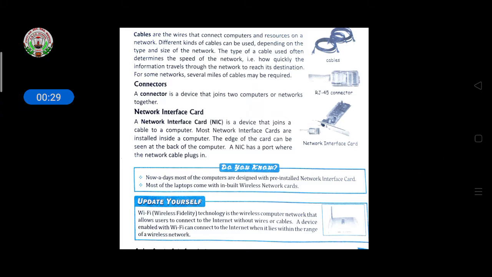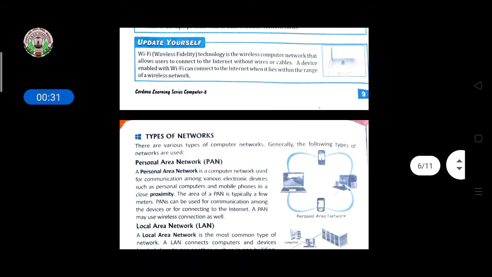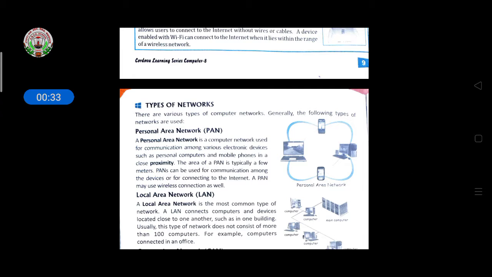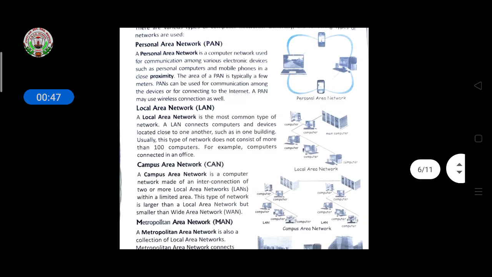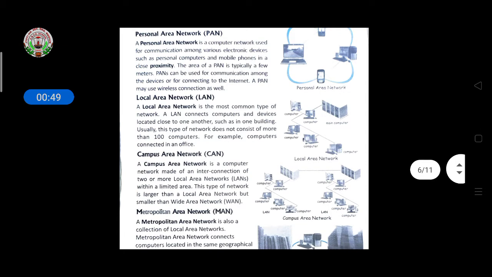Last class we discussed this, and today we'll discuss the types of networks that depend upon the space. First one is a personal area network. Personal area network means in a room, if you want to connect your device with your mobile, then you can access. Then local area network means a hall or one building, and it is not connected to more than 100 computers.